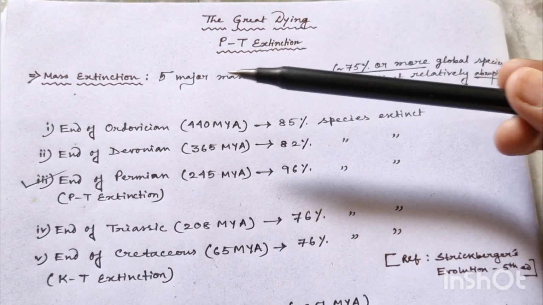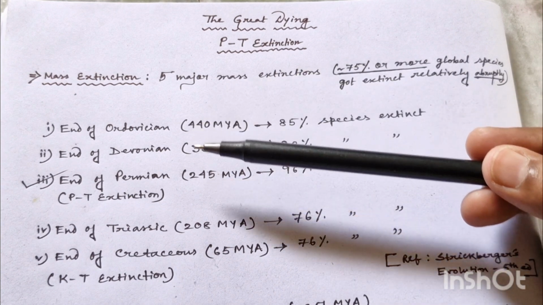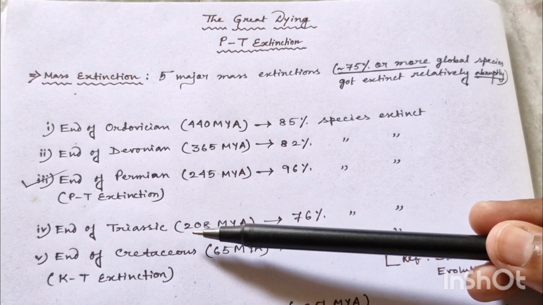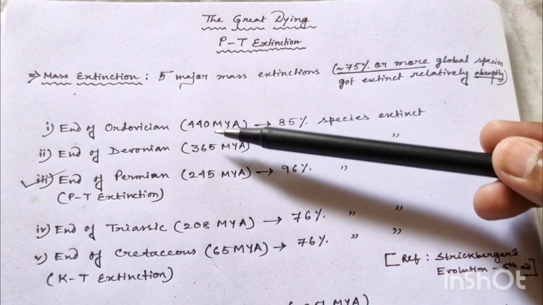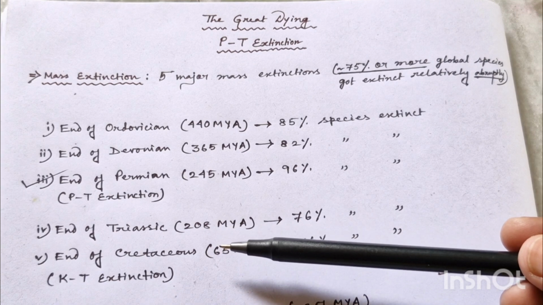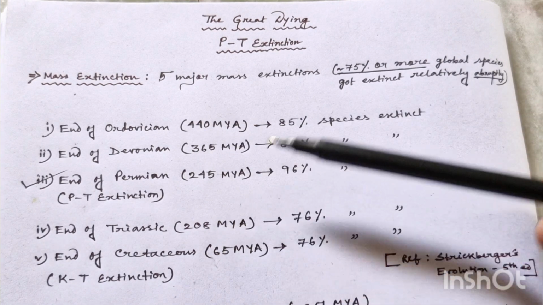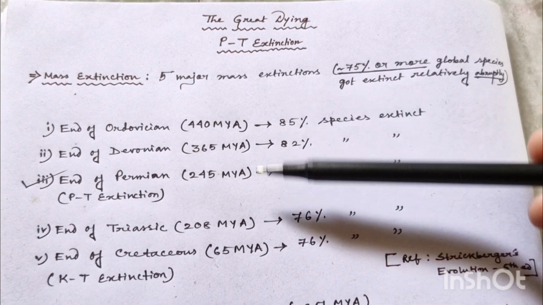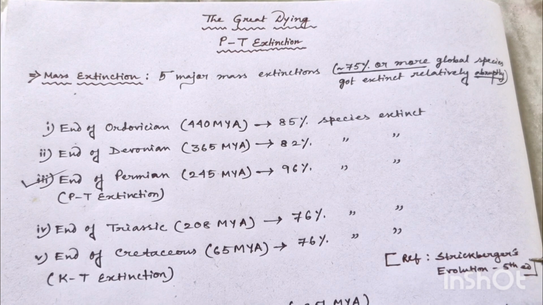Now 5 major mass extinctions are as follows: end of Ordovician extinction, end of Devonian extinction, end of Permian or PT extinction, end of Triassic, and end of Cretaceous or KT extinctions. Here I have given the time frame in the geological time scale, okay, when the extinctions happened, and how much percent of global species got extinct in these extinctions. The reference is from Strickberger's Evolution, okay, 5th edition.